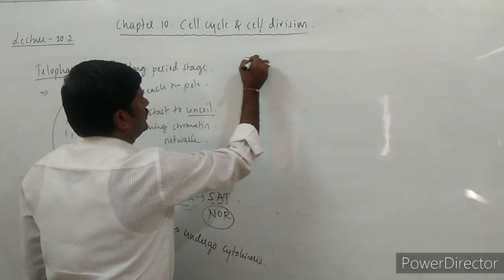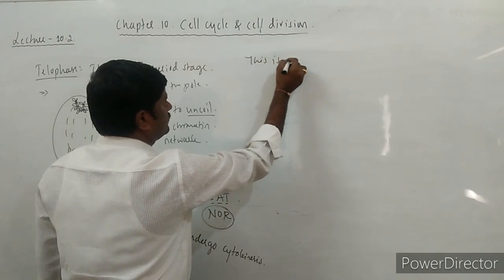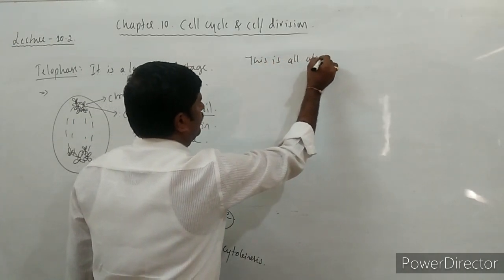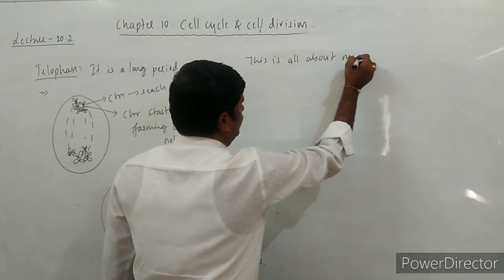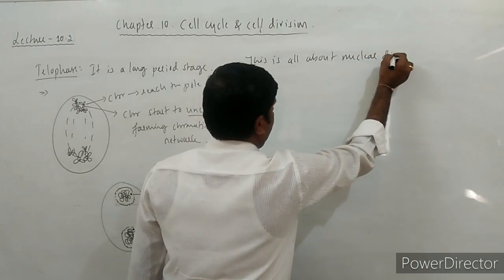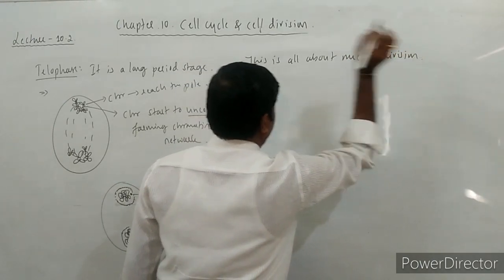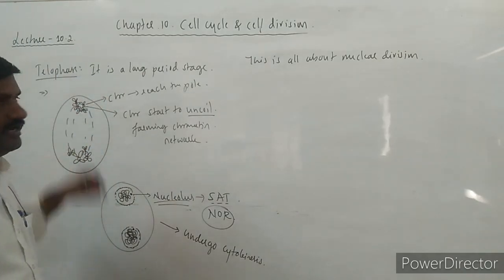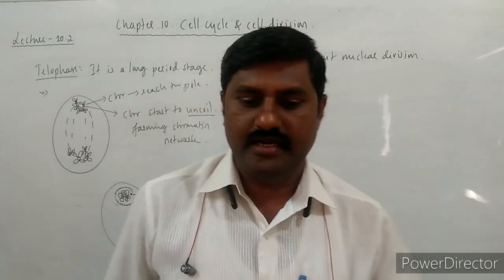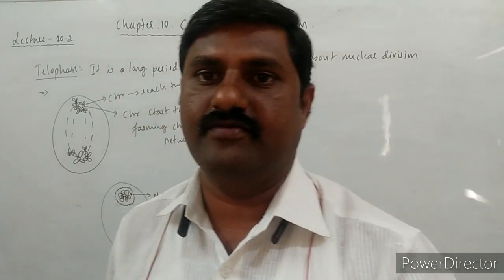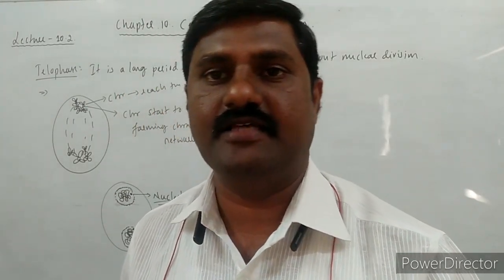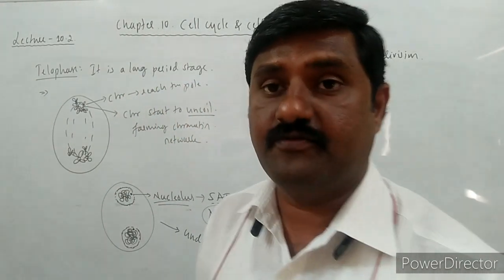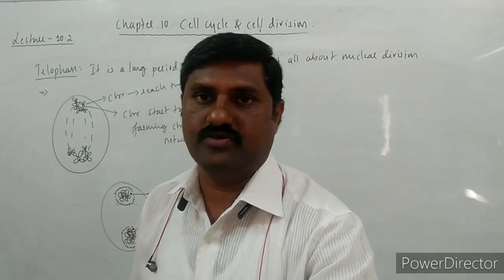This is all about nuclear division, meaning the 4 stages that we have explained over here. One is prophase, second is metaphase, then anaphase as well as telophase. These are the 4 phases that we come across over here.